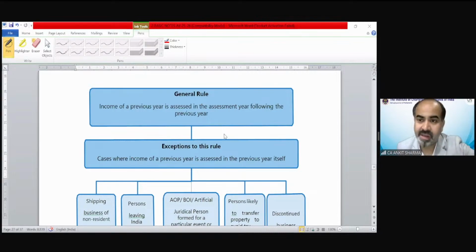A nuclear family consisting of father, mother, and 1 son, is it an AOP? It's not an AOP. They have to earn income combined. If in a nuclear family, father is earning himself, he's an individual. Mother is also earning herself, then she is also an individual. So there would be a concept of AOP when there's a common income. And if that is earned by 2 or more persons, and it is not registered, then it would be AOP. If those 3 decided to start a new business without any registration, then the income from that business would be classified as AOP. Who was asking it? Rakesh, okay.